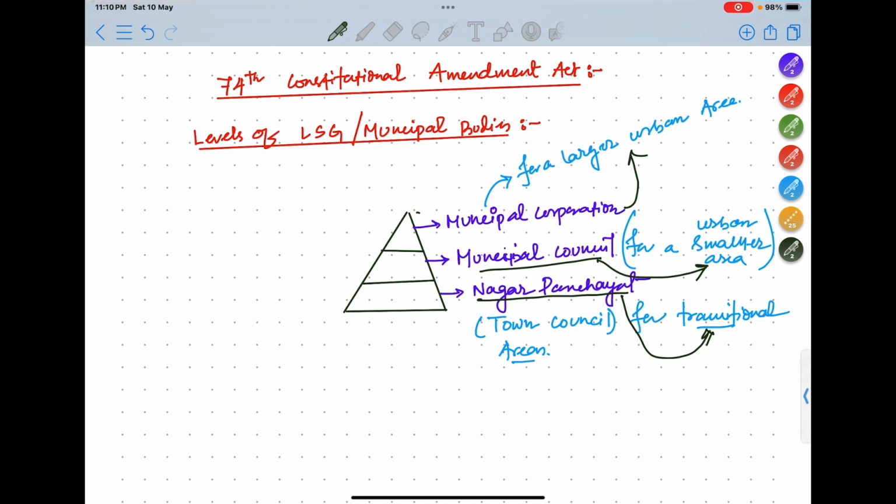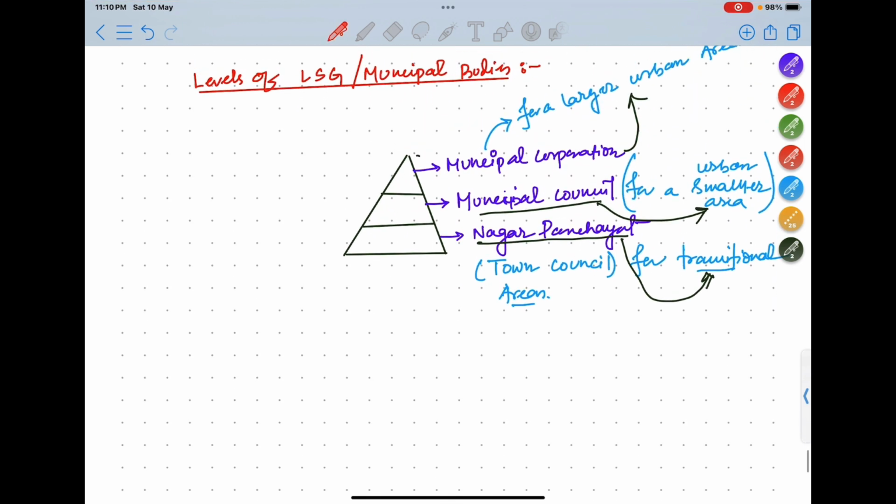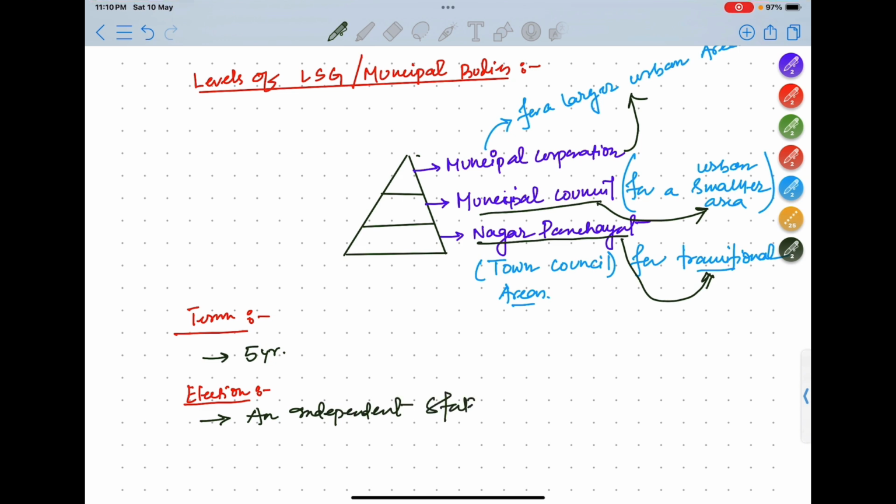Okay. Now, what will be the term of office of each body, for Nagar Panchayat or municipal council or municipal corporation? It is 5 years. Next, what will be the election process? Election will be conducted by an independent state election commission.